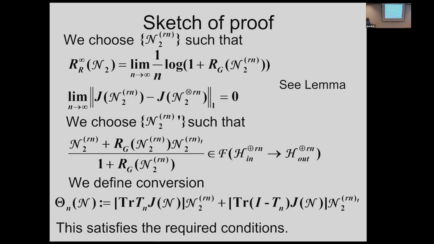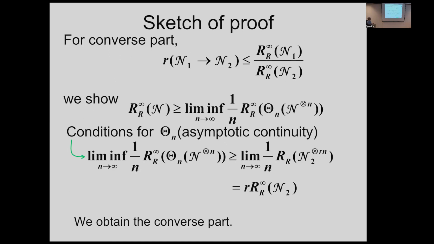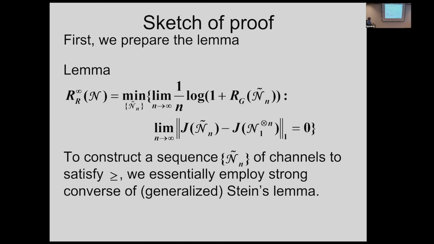So then we choose some state N2 Rn satisfying this one. Why do they exist? This one comes from the previous lemma, so we need to remember this one. There exists some channel N1 prime such that satisfying this condition.